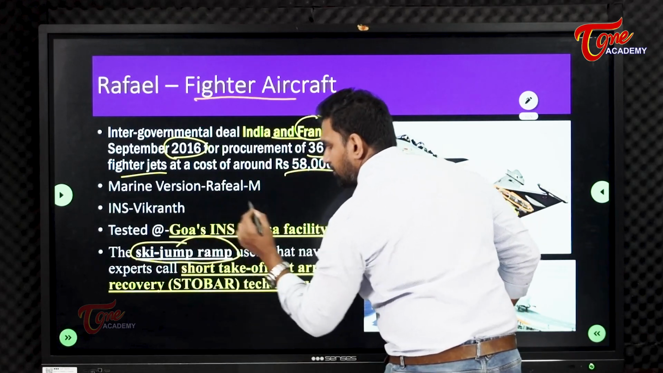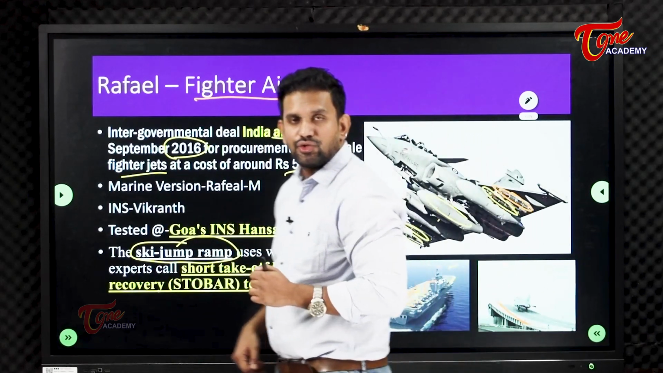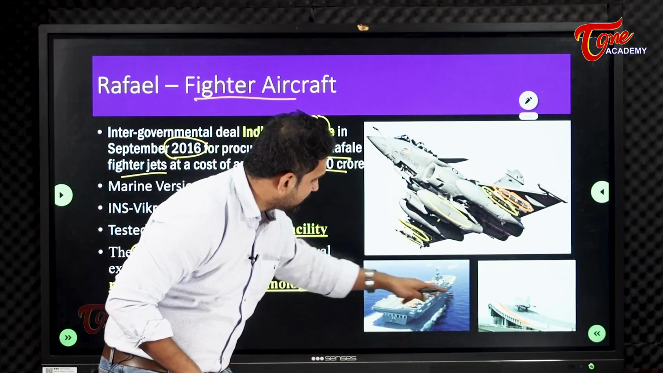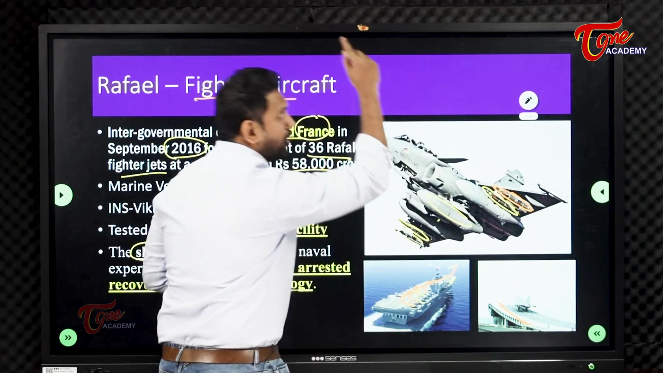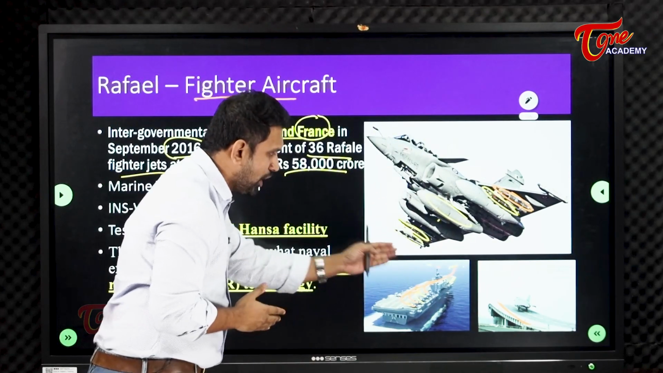Sky jump ramp. INS Vikrant has this sky jump ramp, and our Rafale fighters will be placed here and will lift up like this. Very short takeoff.